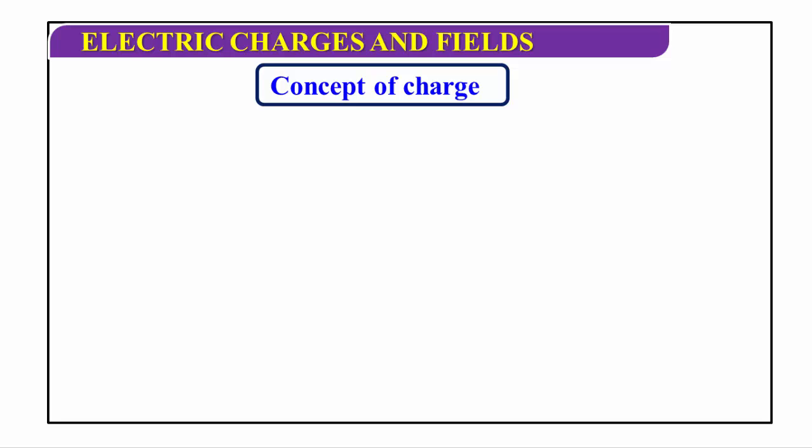What is the concept of charge? What is electric charge? Here, it is our common experience that when a glass rod is rubbed against a silk cloth, it attracts some lighter particles such as bits of paper. This behavior was first observed in amber by Thales of Miletus.